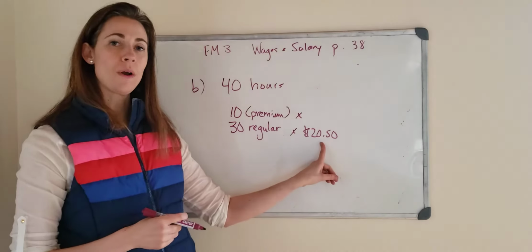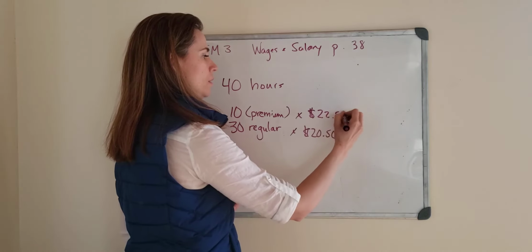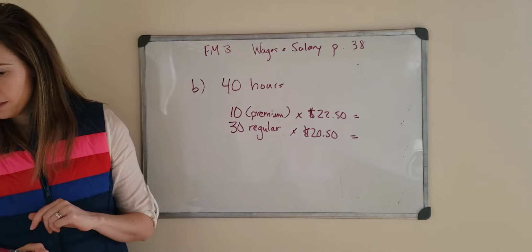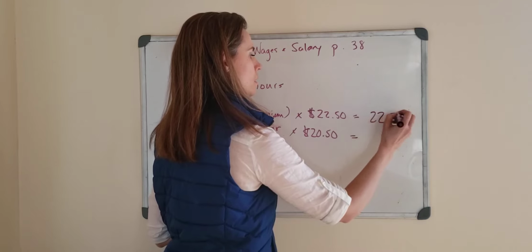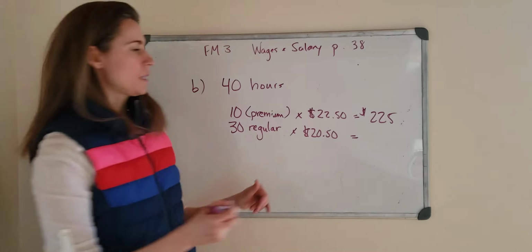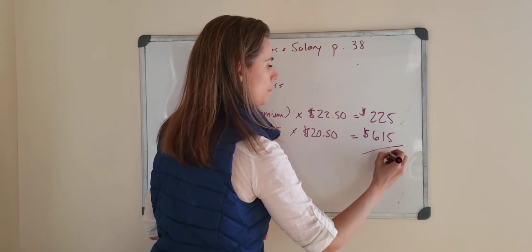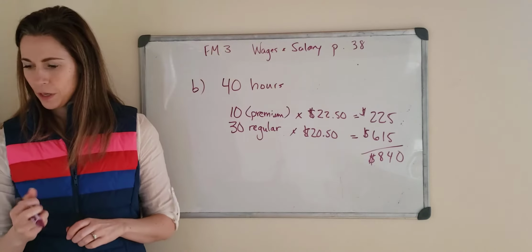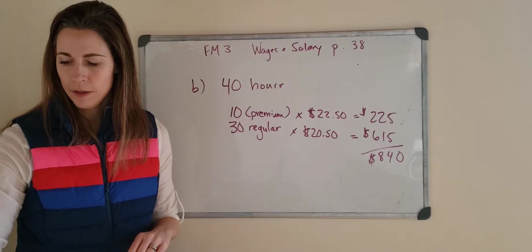So if his regular is $20.50, what's his premium? You'd add the $2, $22.50. Okay, so let's add those up now. 10 times $22.50 is $225, and 30 times this is $615. Let's add those up. All right, so Jake made $840 that week.